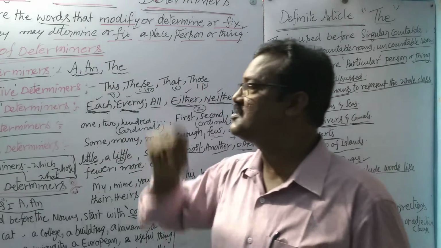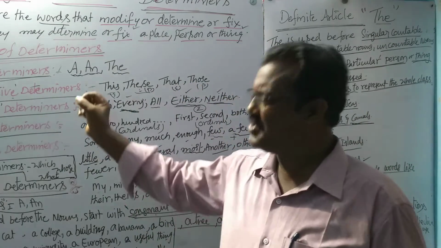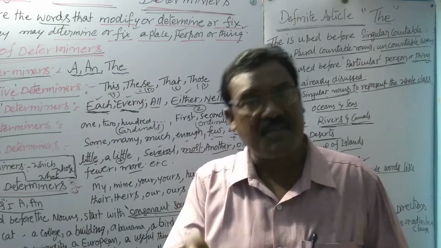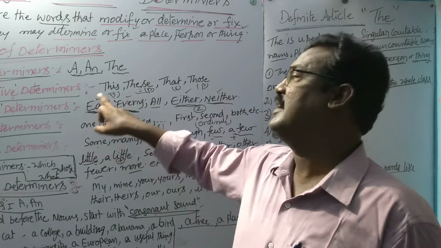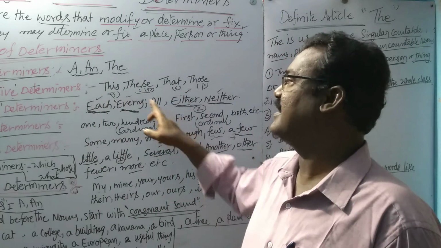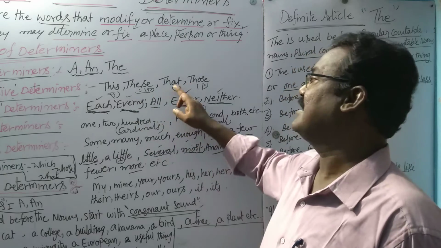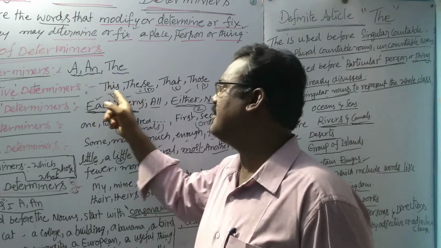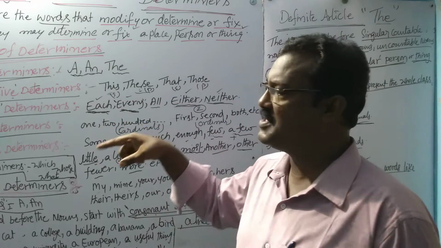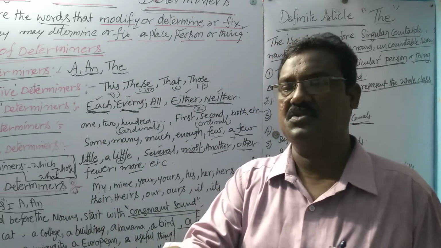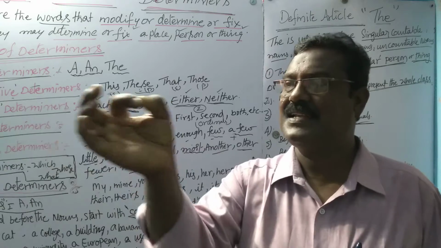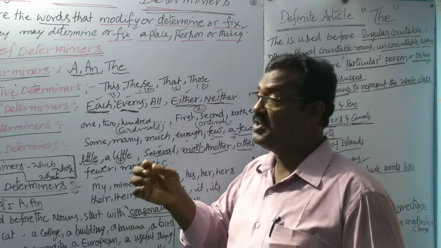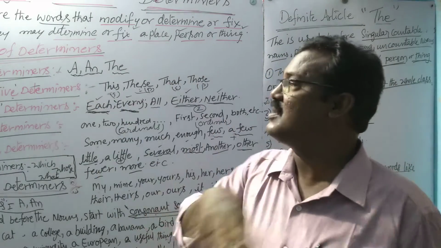These are demonstrative determiners, used before nouns: this book, this building, these books, these buildings, that house, those houses. We use them before nouns to say exactly about them, that means we say about them in a particular manner.